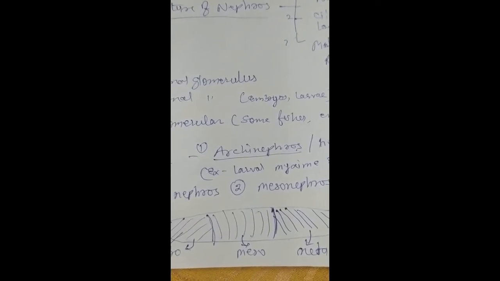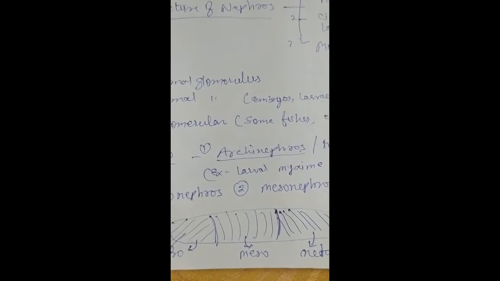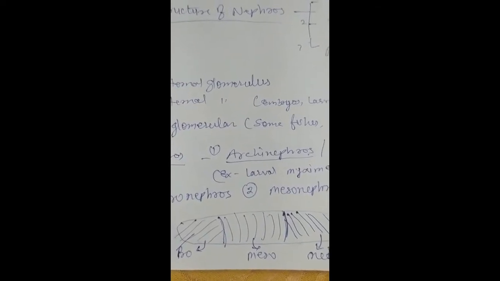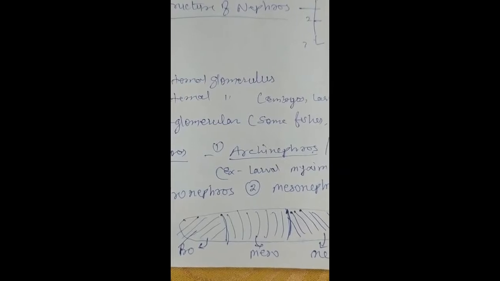That means one pair per body segment, and each tubule opened separately into the coelom by a peritoneal funnel, that is also called nephrostome. So near each funnel there was an external glomerulus. That means the glomerulus is without capsule, or it is not surrounded by the Bowman's capsule. That is why it is external glomerulus, and it remains suspended in the coelom.